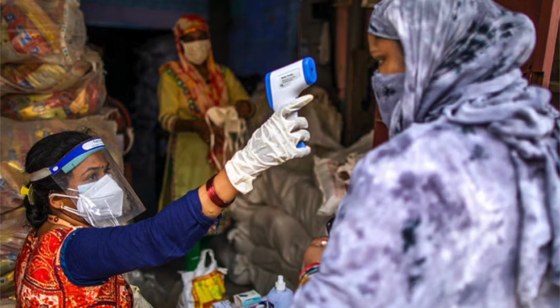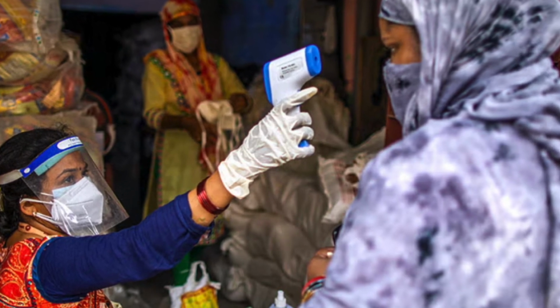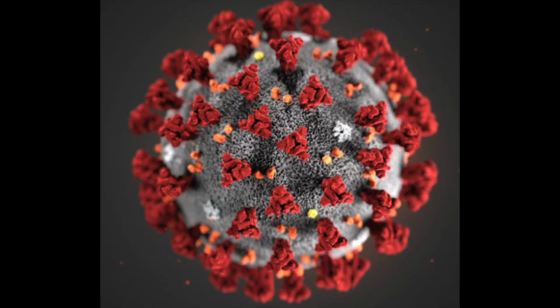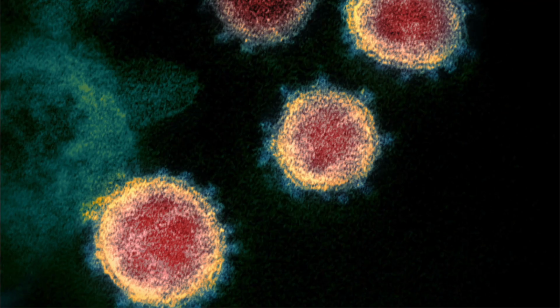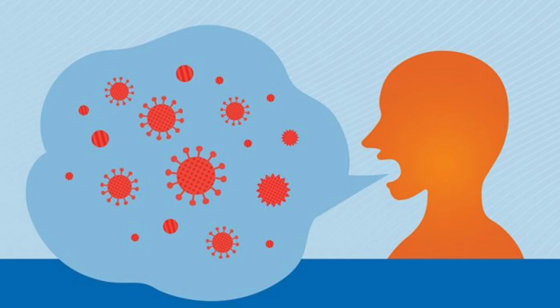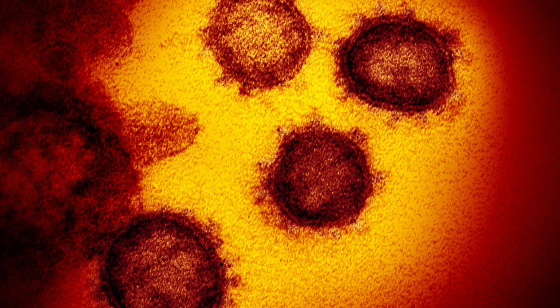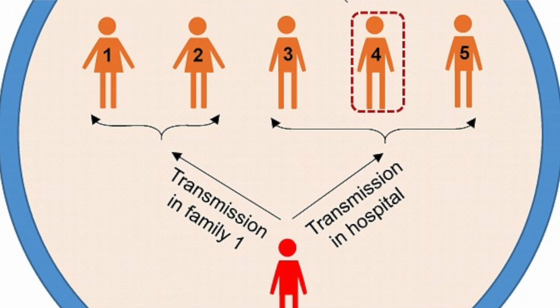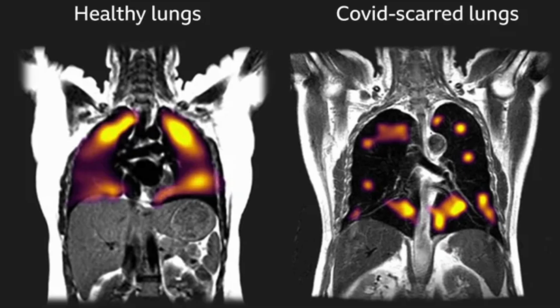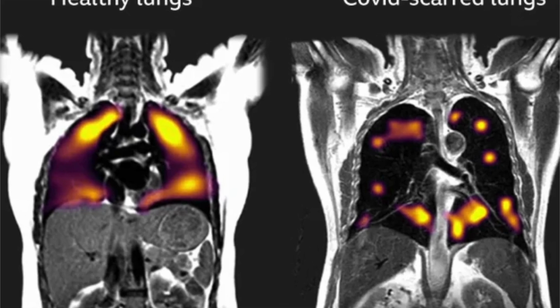Now let's talk about COVID-19, a name which you would have heard for sure. It is a disease caused by a virus, also known as the coronavirus, which is spherical and has protein spikes that stick out of it. These spikes help it attach to human cells. The coronavirus that causes COVID-19 was named SARS-CoV-2, and it can spread from one host to another by droplets and can even remain on surfaces. This transmission is very easy for SARS-CoV-2. Even an asymptomatic person can pass this virus on to others. Mostly it causes mild symptoms but can affect lungs badly.